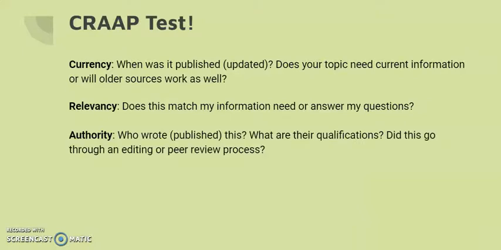The first A that we get to stands for authority. Who wrote or published this source? What are their qualifications? Did this go through an editing or a peer review process? All of these questions are just to help you determine whether the source was written by someone who's actually qualified to talk about this, right?